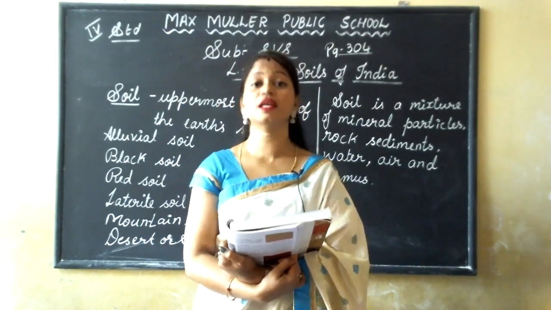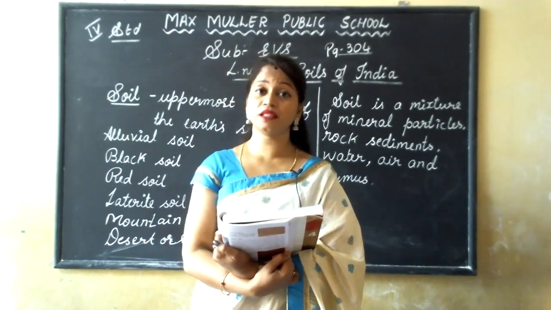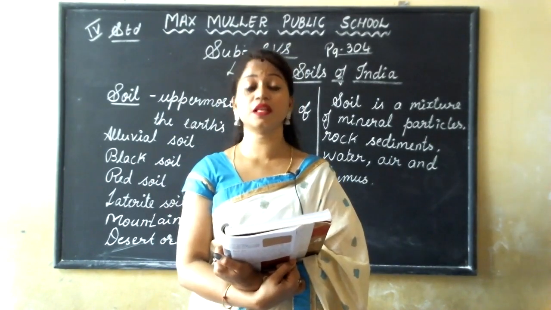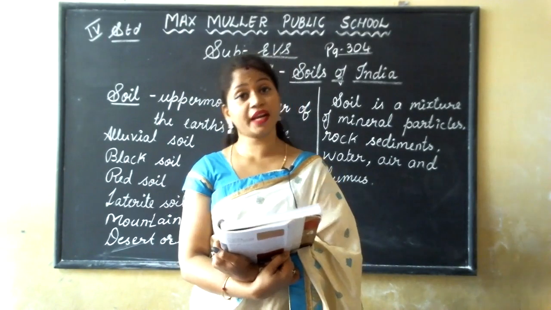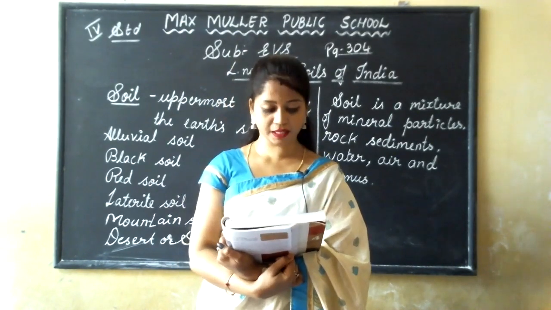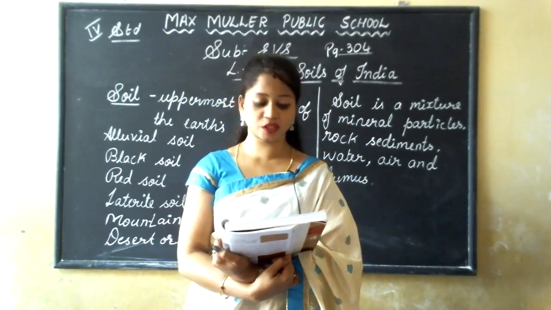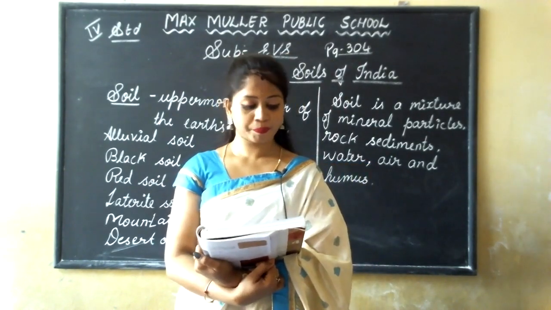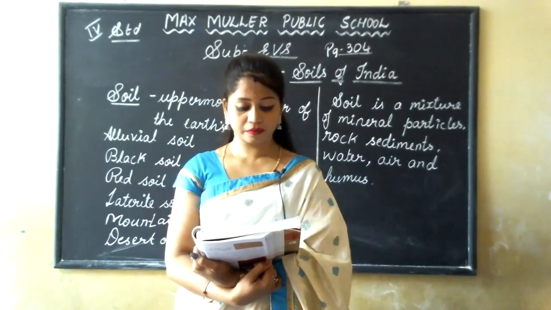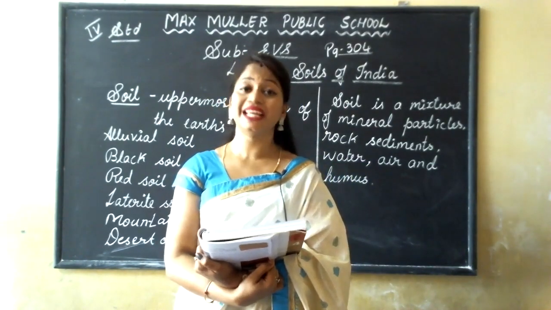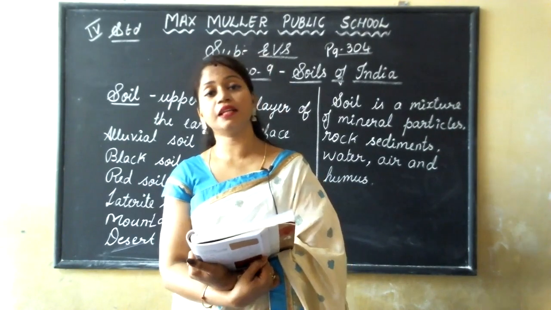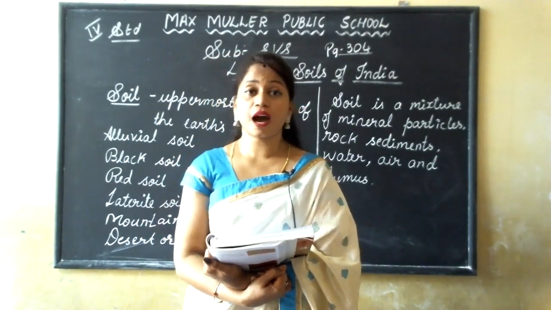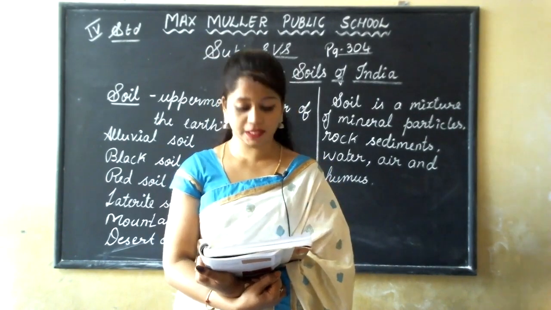Weathering is the process in which rocks break into smaller pieces by natural factors like wind, moisture, heat, plants and animals. These are all the natural factors where the rocks are breaking down into smaller pieces.